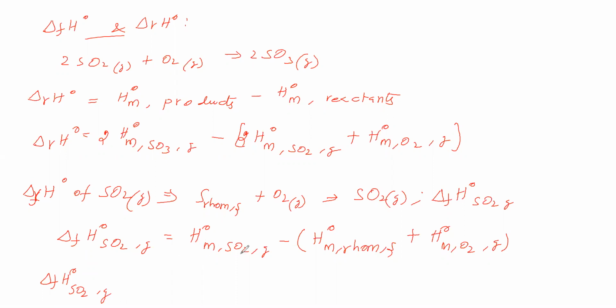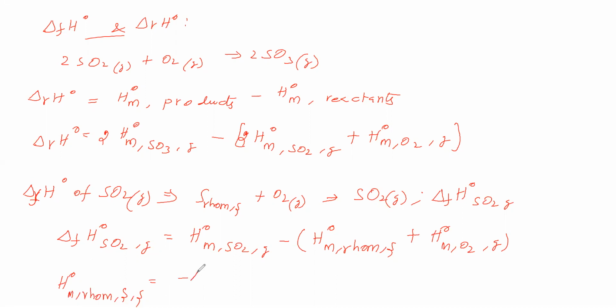Instead of that, we'll take this one on this side, and the remaining things on this side. Okay, that is best. Now this is minus, so you take this to this side. So the standard molar enthalpy of rhombic sulfur in solid state is equal to what? This and all, we are taking this side.